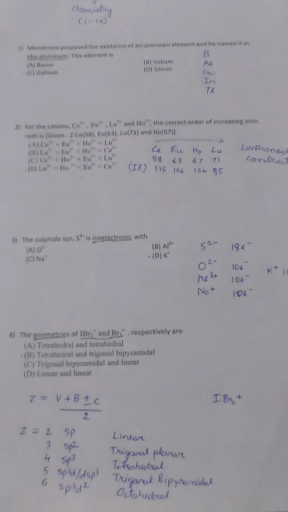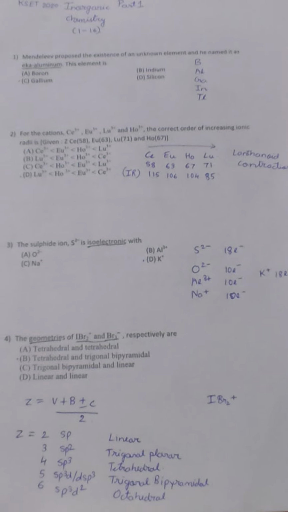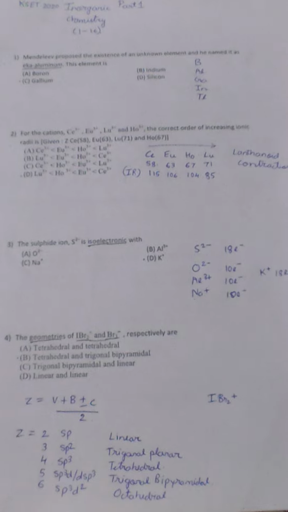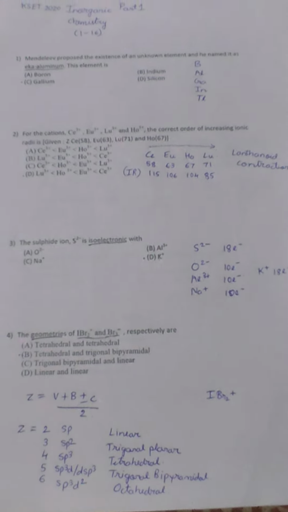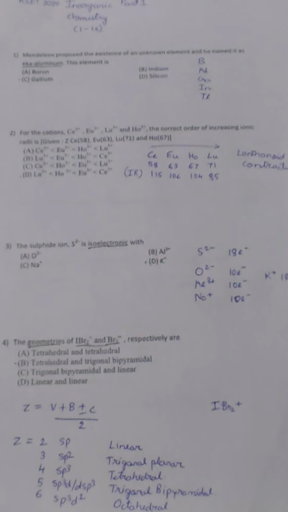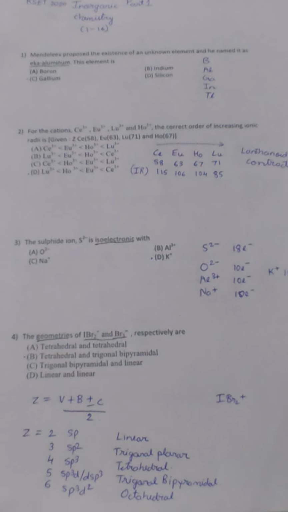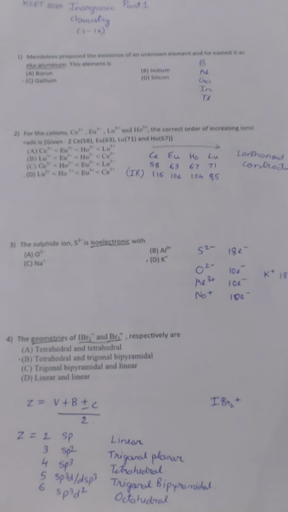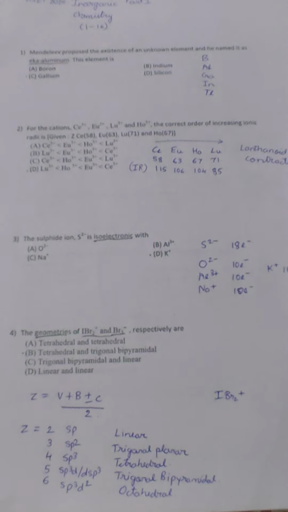So now to begin with, the first question is, Mendeleev proposed the existence of unknown elements and he named this eka-aluminium. So you might have all studied about Mendeleev's periodic table. In that he has predicted n number of elements which were not discovered at that point of time but later discovered. The word eka refers to next. So for this, if you know the periodic table, after aluminium we'll have gallium. So eka-aluminium refers to gallium.